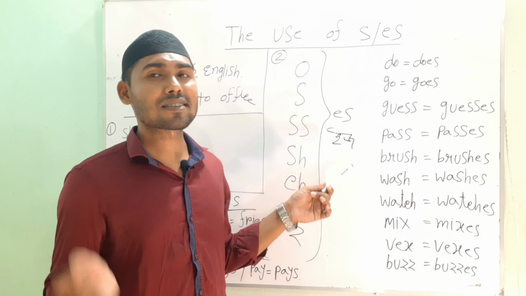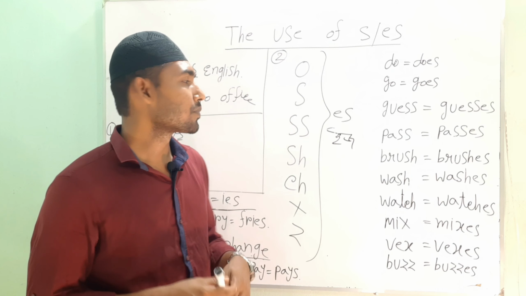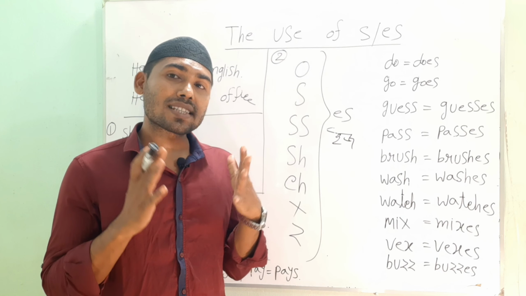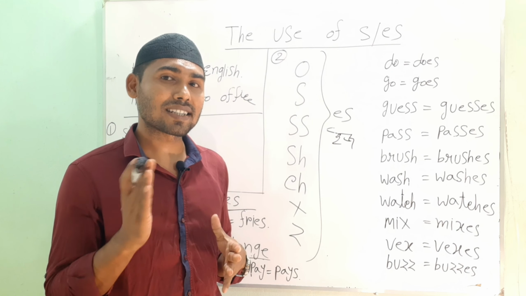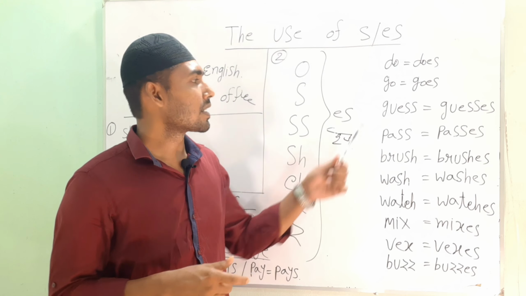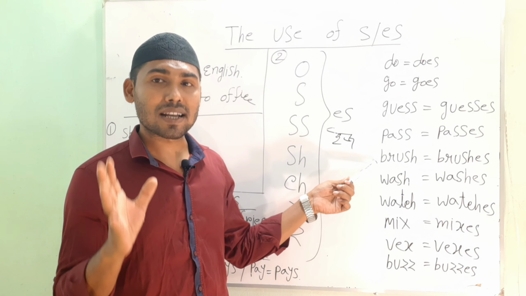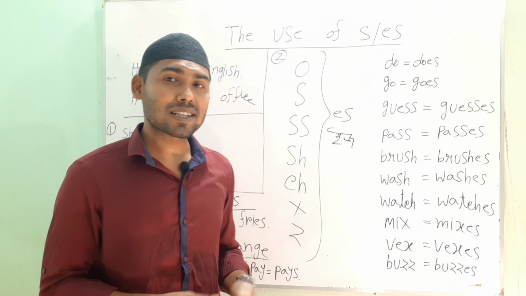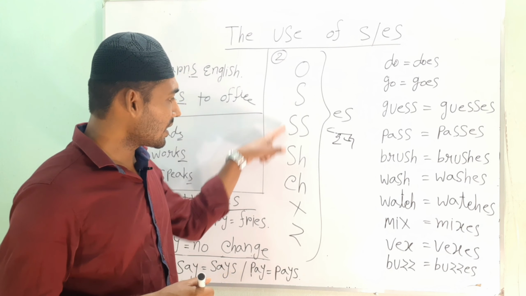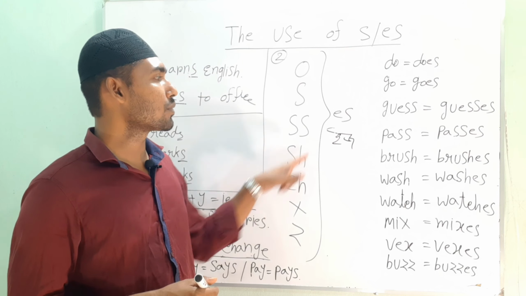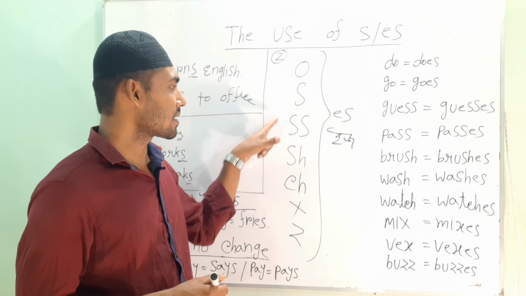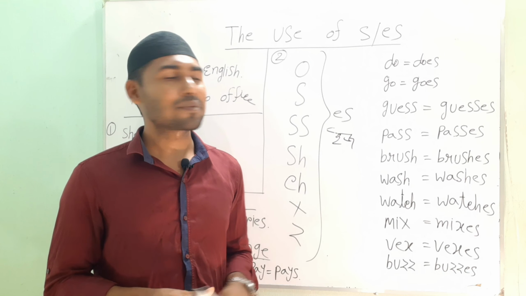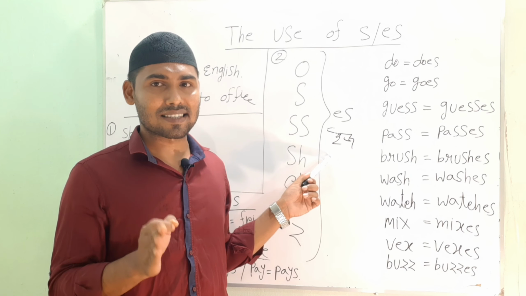So there is a pronunciation tip here. What is the trick? Most of the time we pronounce it as s when we get es at the end of the verb. Suppose guesses, passes, brushes, washes, we pronounce it like this way. No. If we use es with s, ss, sh, ch, x and z, that time es will be pronounced iz.